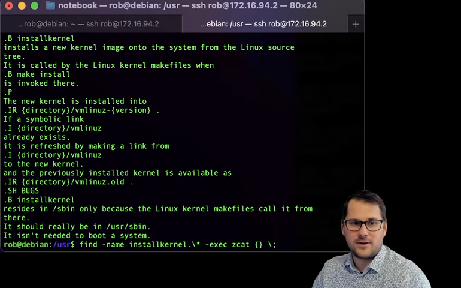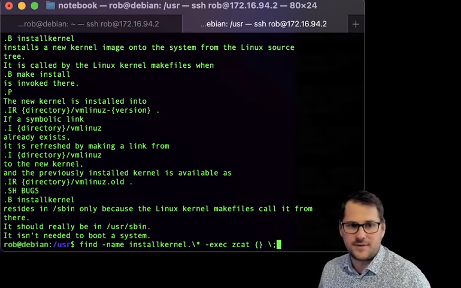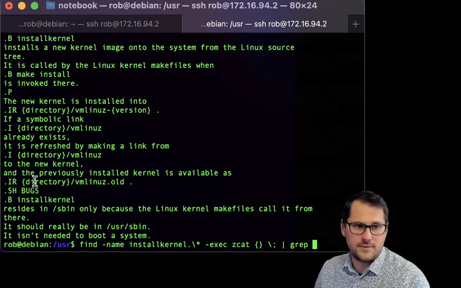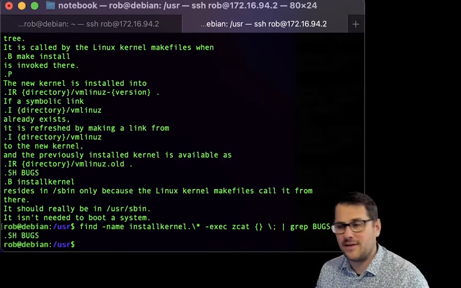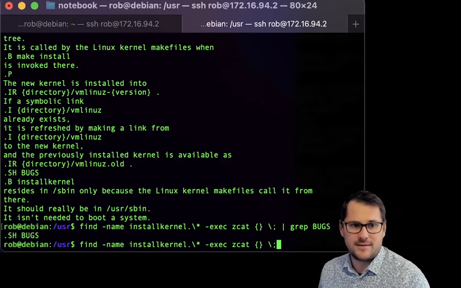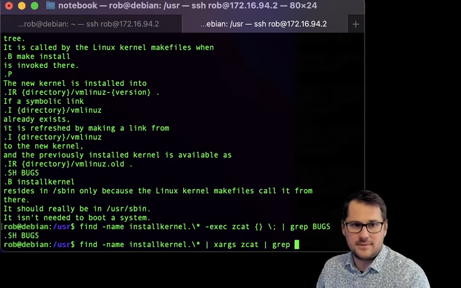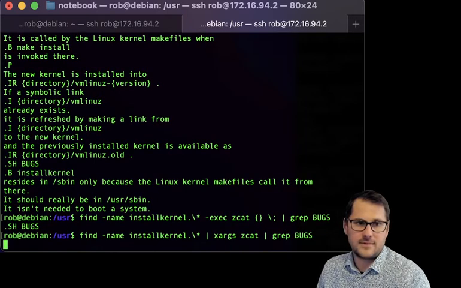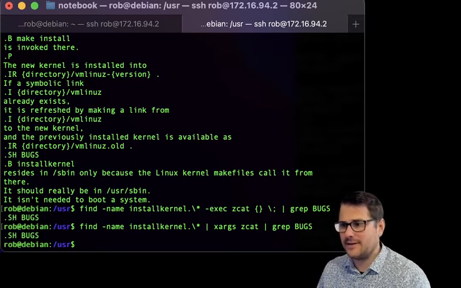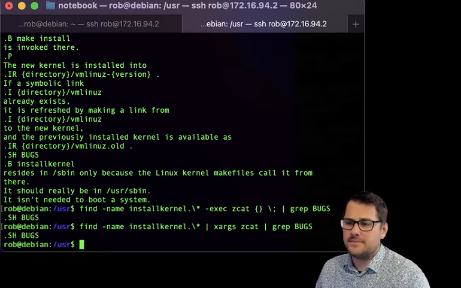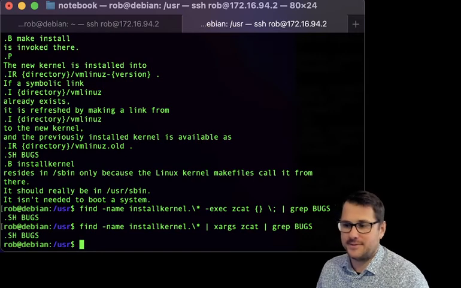Even from here, maybe I want to search through all these files and then grep for the word bugs or something. I don't really know. We just know it's there. And it'll find it. And we can still have our beautiful pipeline. And again, we can do that with this previous pipeline. And it'll find bugs again. Very nice. Very, very nice. Wow, that actually completes the second thing I wanted to do. That's cool.